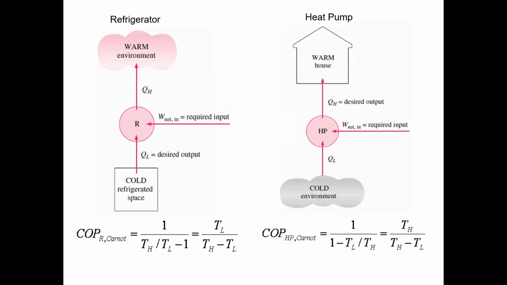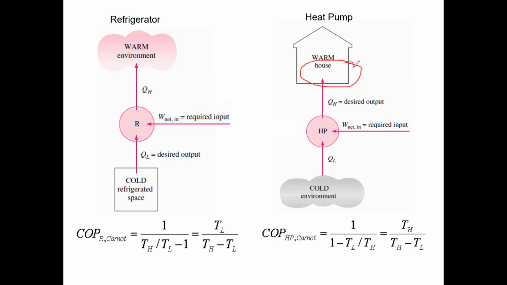Here the heat pump will be there. Our focus will be on the warm house. We are continuously sending heat into it with the help of the heat pump, for which we will take external work.